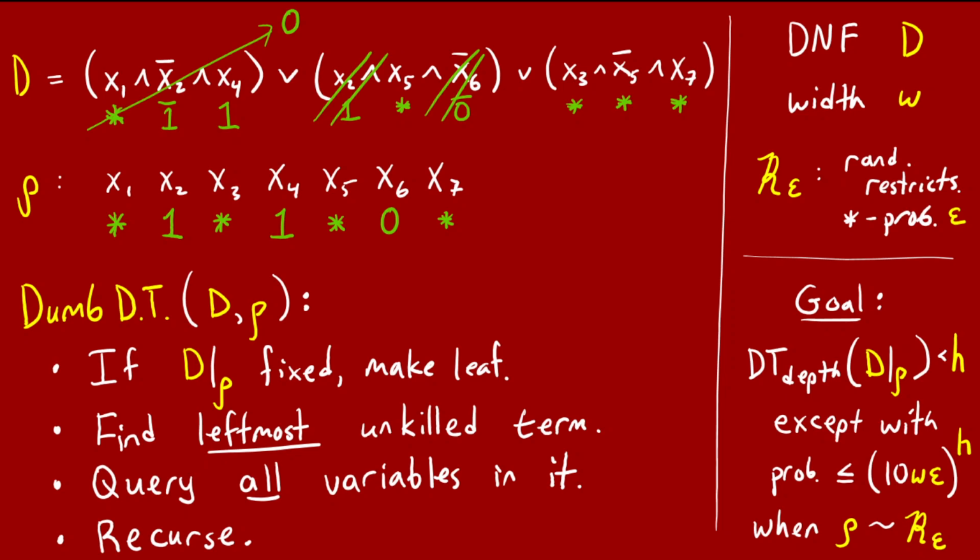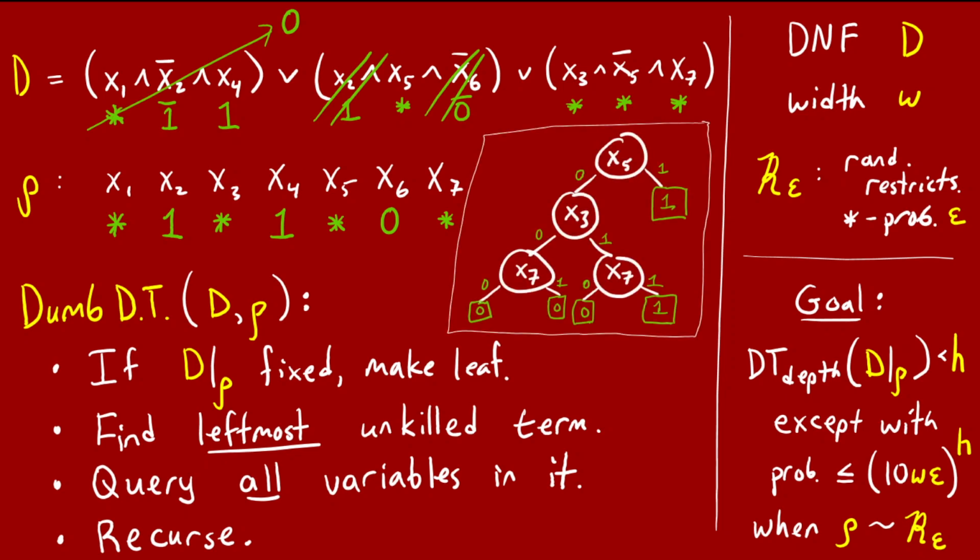Next, have the dumb decision tree query all the variables in that first unkilled term. This is also kind of dumb, because once you query the first variable, there's some setting for which the whole term gets killed, and there's no need to query the remaining variables in the term. But never mind, just obliviously query all the variables in this first unkilled term. Finally, having done that, you recurse. You've gotten new fixings for all the variables in that first unkilled term, you plug them into D, and you see if it's a constant now. If it's not, you look for the next unkilled term from the left.